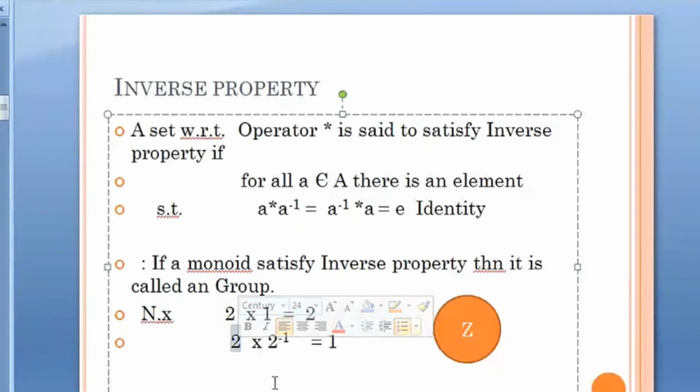Every element will have a different inverse element, and whether all these elements are part of the natural number set? No, they are not.